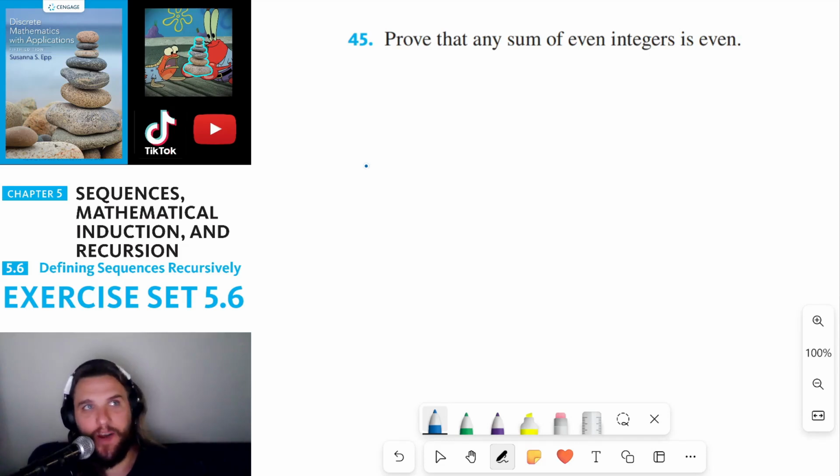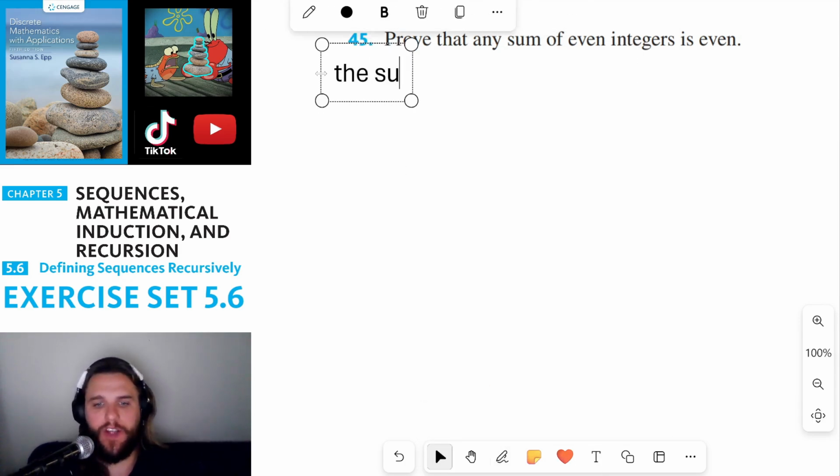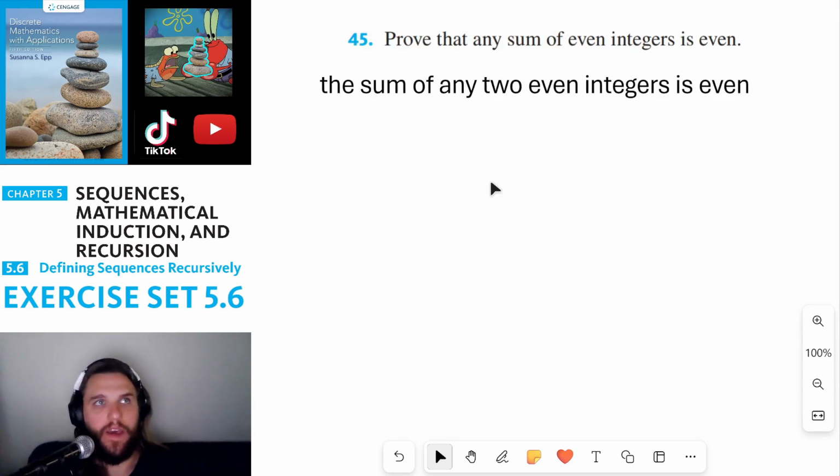Prove that any sum of even integers is even. Now, keep in mind, we're allowed to assume that the sum of any two even integers is even. But this is not exactly what we're trying to show. We're trying to show that any sum of even integers is even.